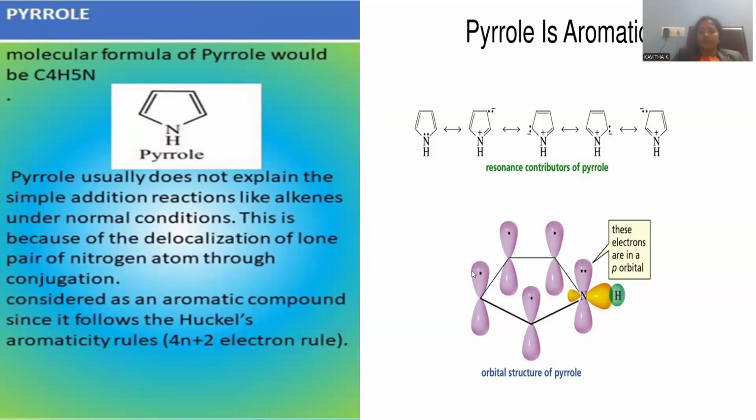If you observe this five-member heterocyclic ring system, here is the nitrogen atom with the lone pair of electrons over there, and this lone pair of electrons resides in the p orbital. You can clearly observe, each carbon atom is also contributing an electron for the pi bond formation, so they are able to generate the pi electron cloud above and below the plane in this manner. And this nitrogen is also bonded with the hydrogen atom. So this is the orbital representation for this pyrrole molecule in order to generate the pi bonds, the pi electron cloud, right? So this is regarding the aromaticity.